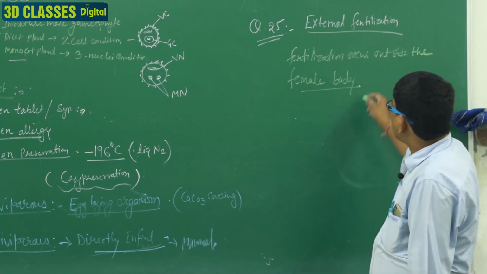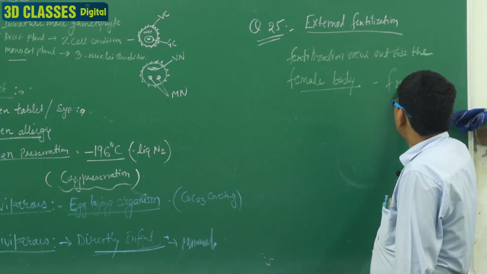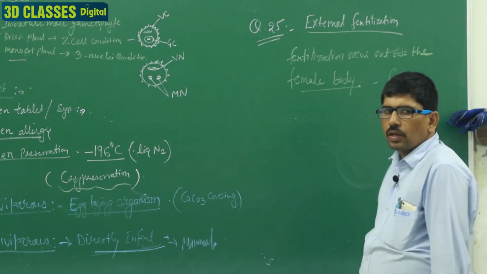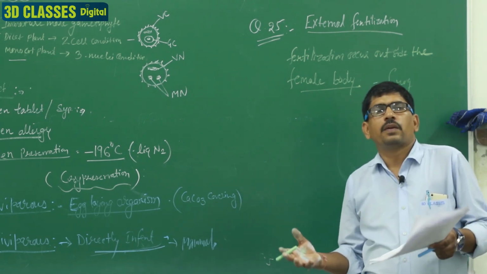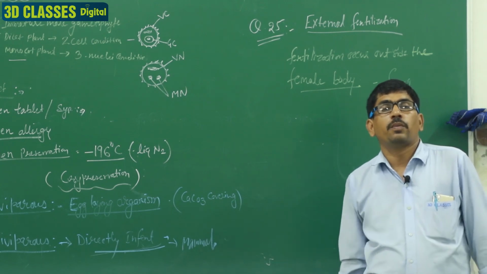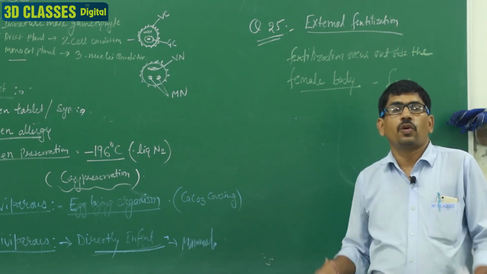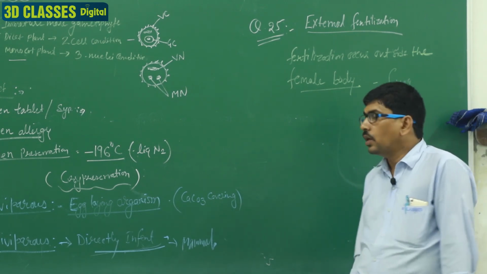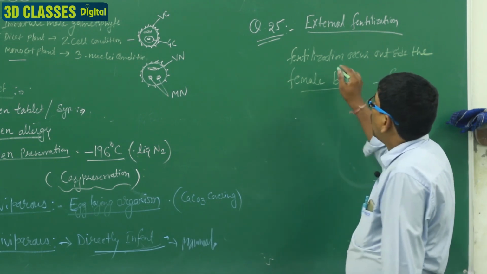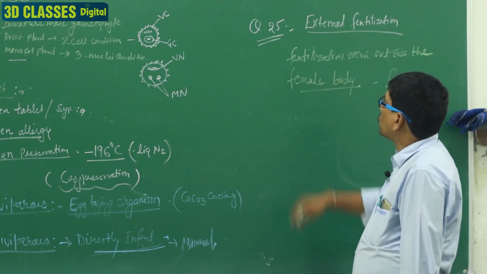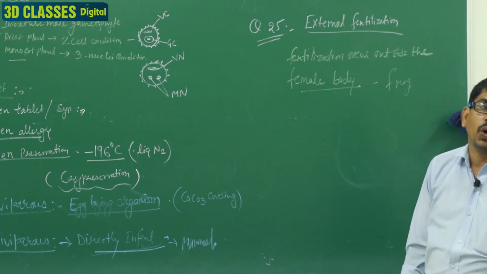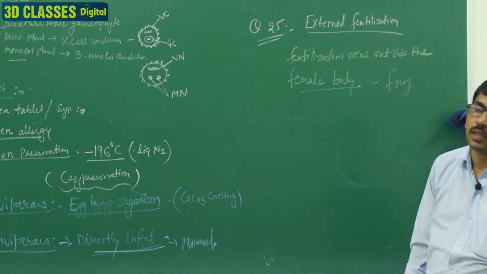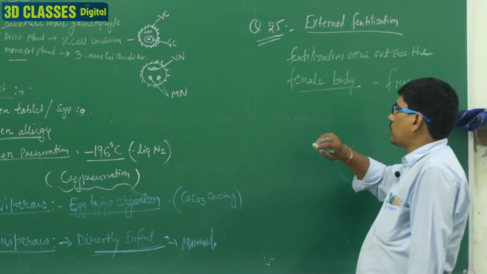The most common example is the frog. The female frog lays the egg and the male releases the sperm, and both combine, and then they fertilize. Clear? The survival of the progeny is very low in external fertilization, so the number of ovum and sperm is very high in external fertilization.